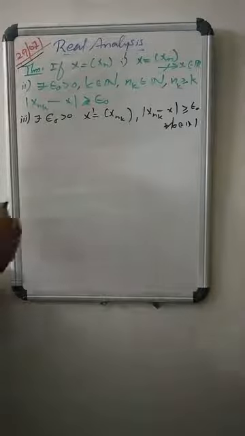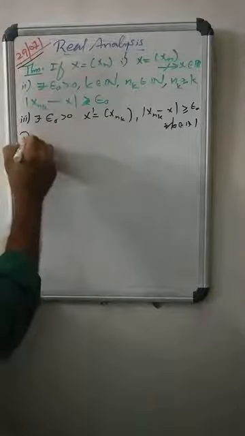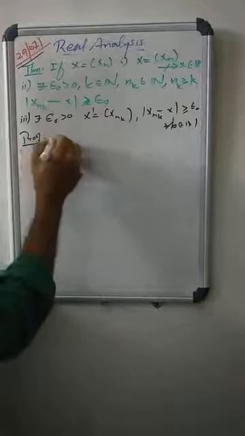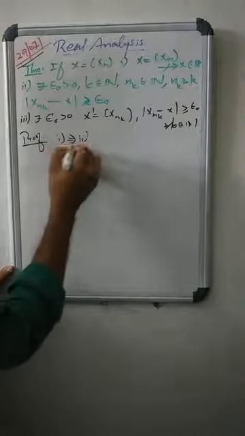How to prove the equivalence? First, 1 implies 2. What is 1?